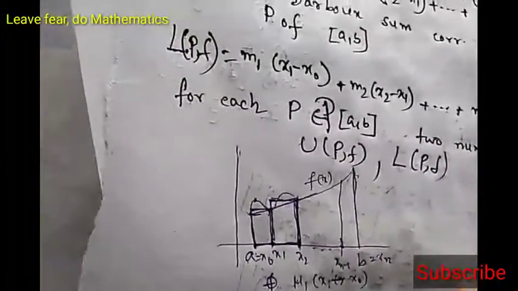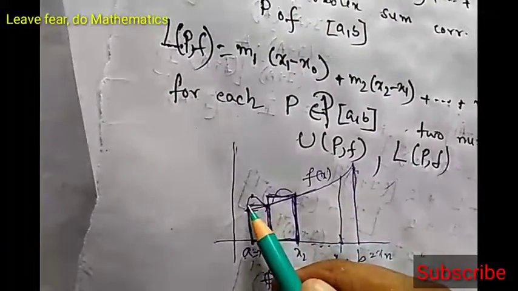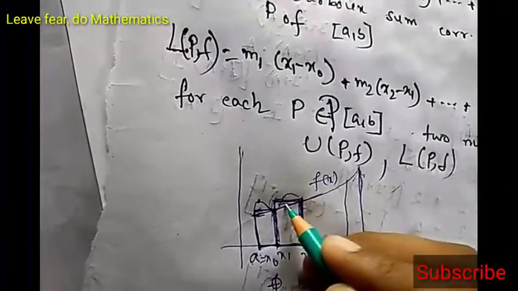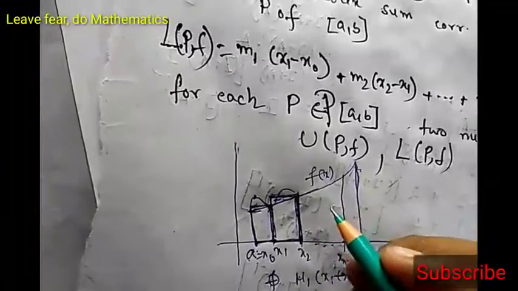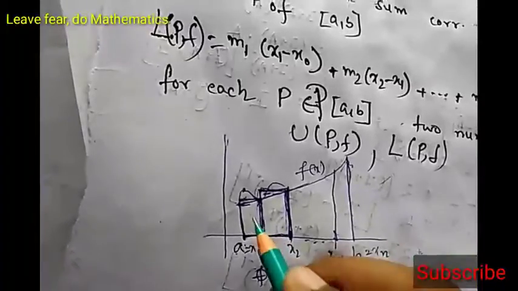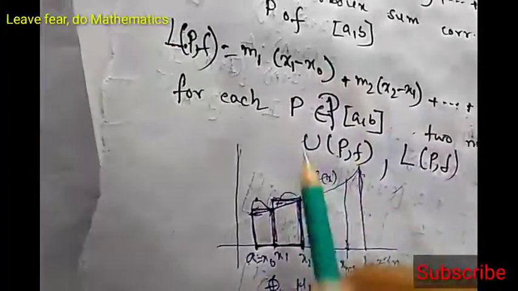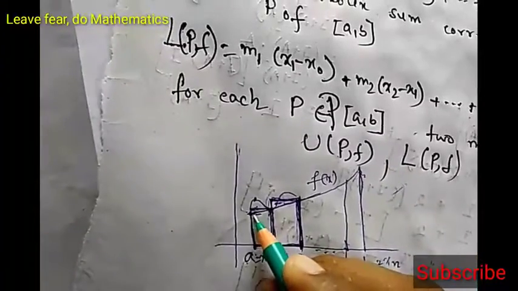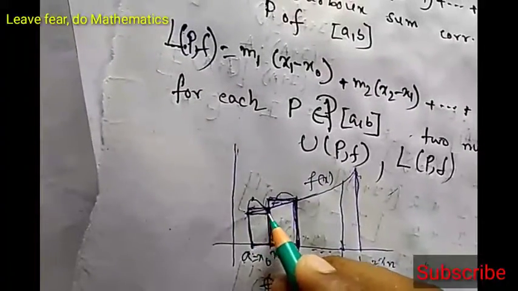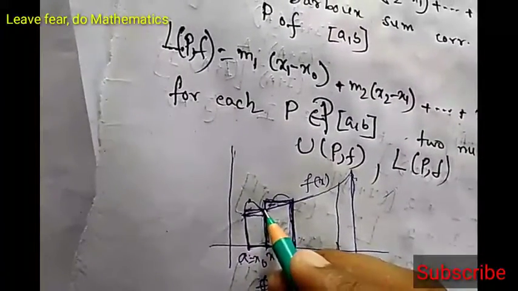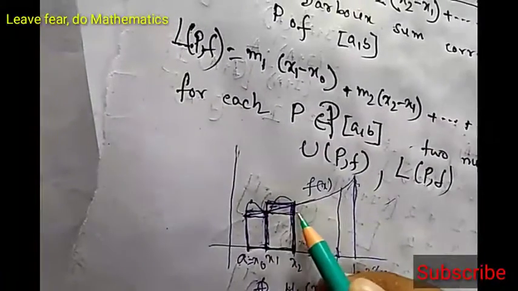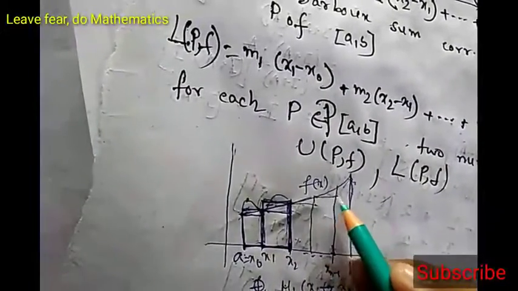Similarly, if we add all the terms of the upper Darboux sum, we basically add all the rectangles like this, and each time we get this area. Similarly, when we calculate small m1 times x1 minus x0, m1 is the infimum. When you calculate the infimum, our rectangle will be this, because the infimum will be here. The supremum is this and the infimum is this, so this will be the corresponding rectangle. When we consider LPF, we get the sum of these rectangles.